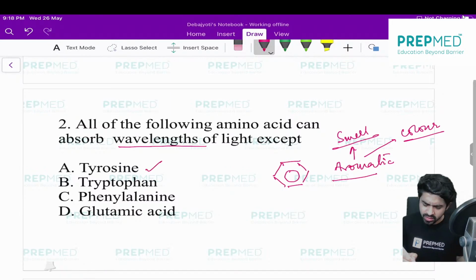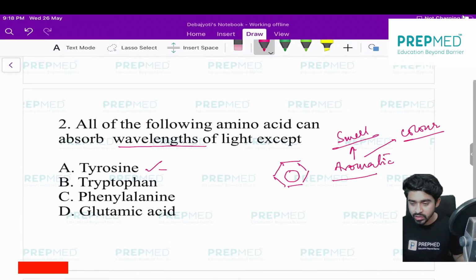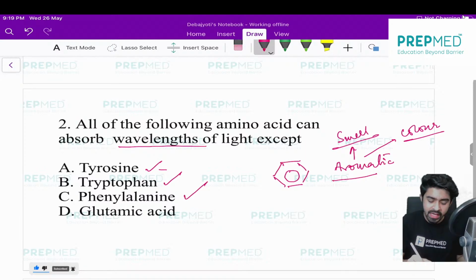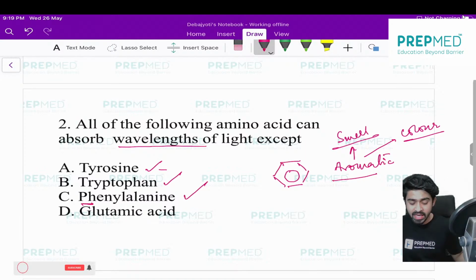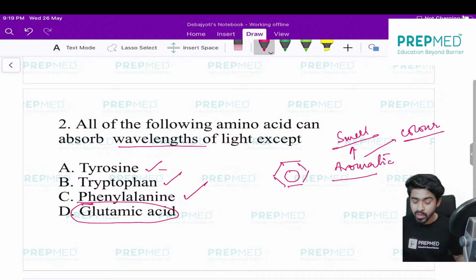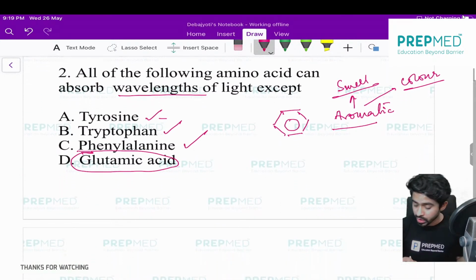I think at least you have the idea that tyrosine is nothing but what you get when you hydroxylate phenylalanine. Tryptophan is again aromatic. Phenylalanine, obviously, has phenyl in its name. So the correct answer would be glutamic acid, because it is not an aromatic compound. It doesn't have any particular smell or color, and it cannot absorb the wavelengths. So the correct answer is glutamic acid.